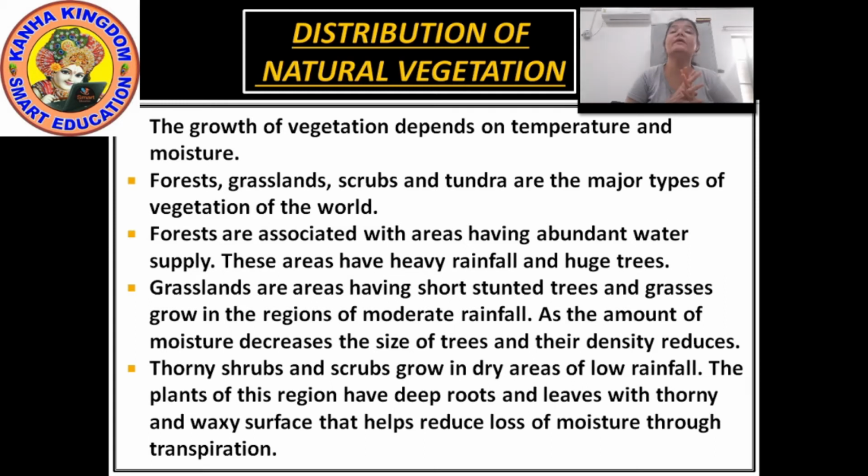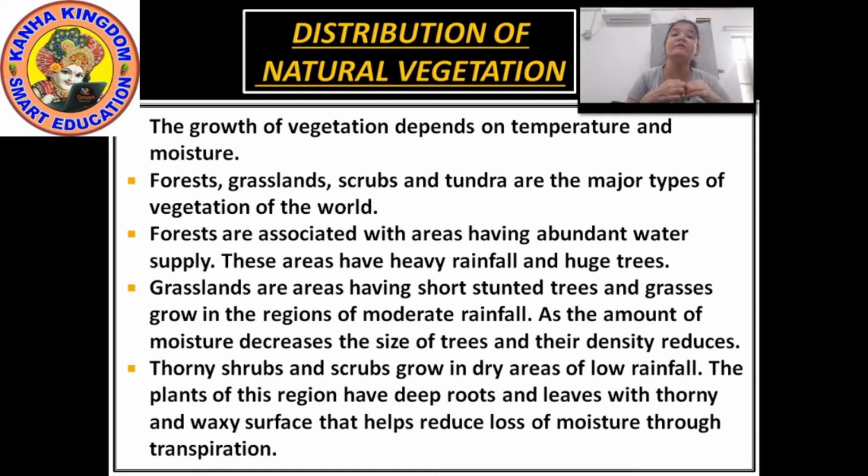Okay, now talking about the grassland. Grasslands are areas having short stunted trees and grasses, grown in the regions of moderate rainfall. Moderate rainfall means neither the rainfall is too high, nor too low. As the amount of moisture decreases, as the rain decreases, the size of the trees also starts decreasing and the density reduces.